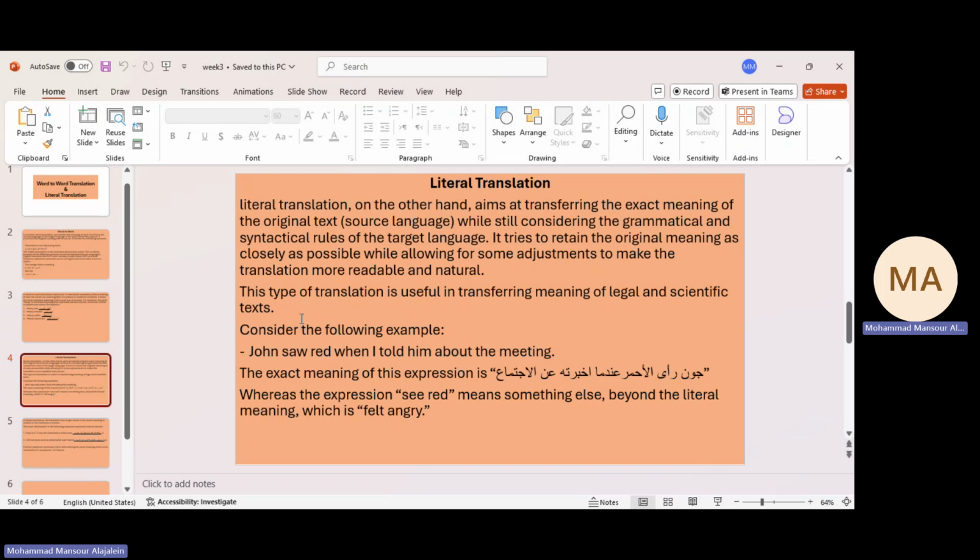While we should think beyond the literal meaning, in this case we have something else called figurative meaning. We should know that the expression saw red means something else, not as mentioned here in the Arabic sentence, رأى أحمر. It's something beyond the literal meaning, which is he felt angry or he looked angry when I told him about the meeting.